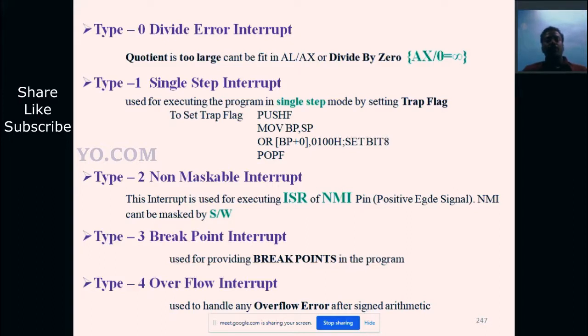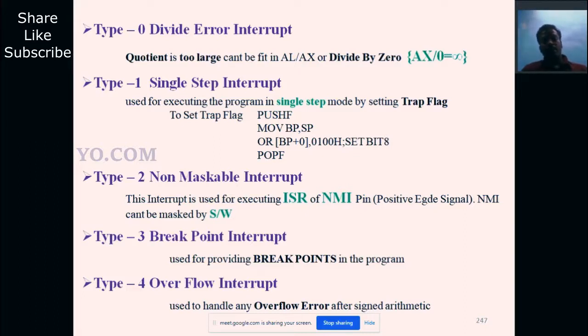Next one is type 4, that is an overflow interrupt. The overflow interrupt is to handle any overflow error after signed arithmetic. Already we have studied what is overflow. In multiplication and division operations, the result cannot be held by the accumulator. So accumulator 16 bit தான் இருக்கும், ஆனால் result 32 bit வந்துச்சுன்னா, so that is an overflow.